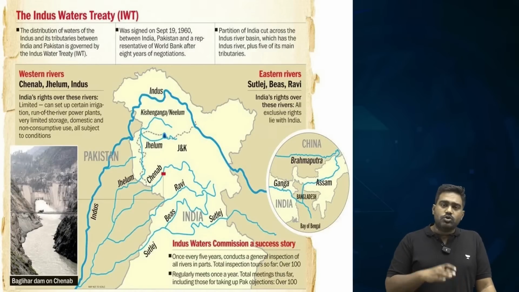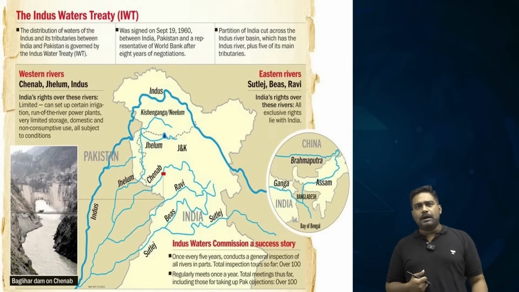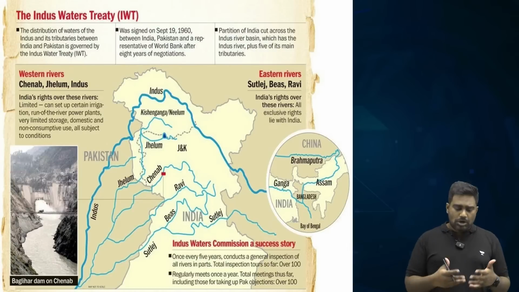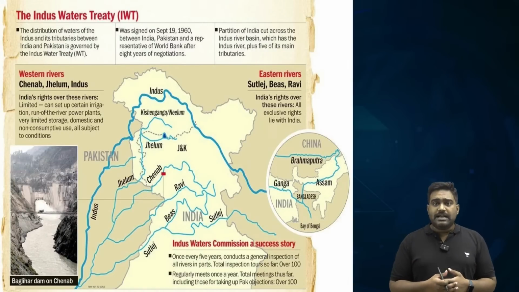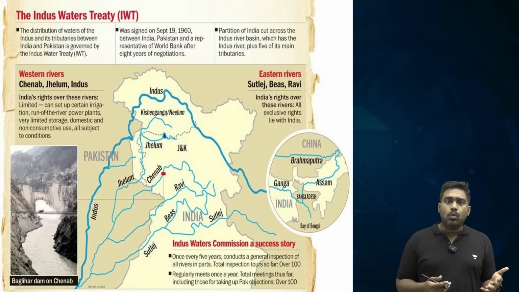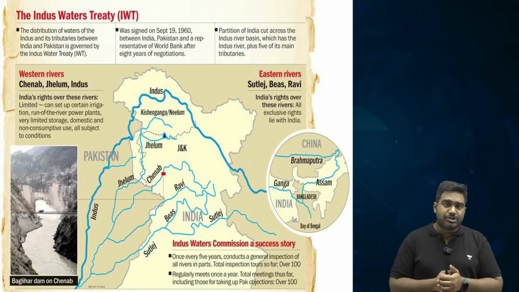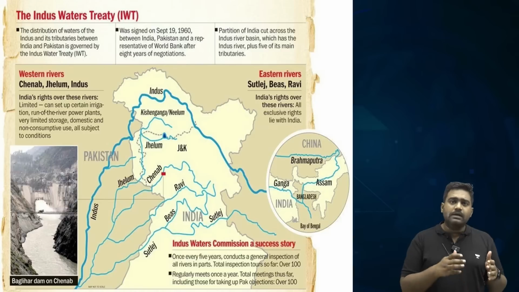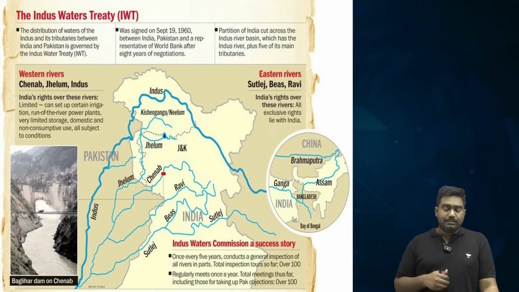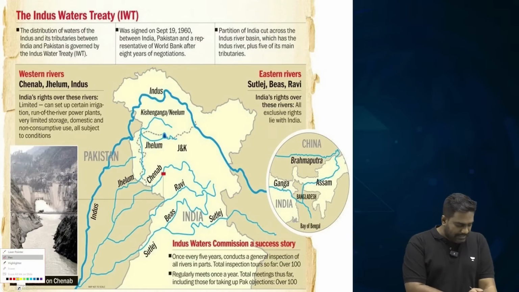Pakistan was always worried about how India would manage the Indus waters after independence. Given the history of our partition, the communal divisions, the political hostility, and a boundary issue going on with a war that had been fought, both India and Pakistan were nervous about how the water sharing issue might affect the relationship. Pakistan in particular was more concerned because it believed that India might misuse the control over the waters to punish the country.